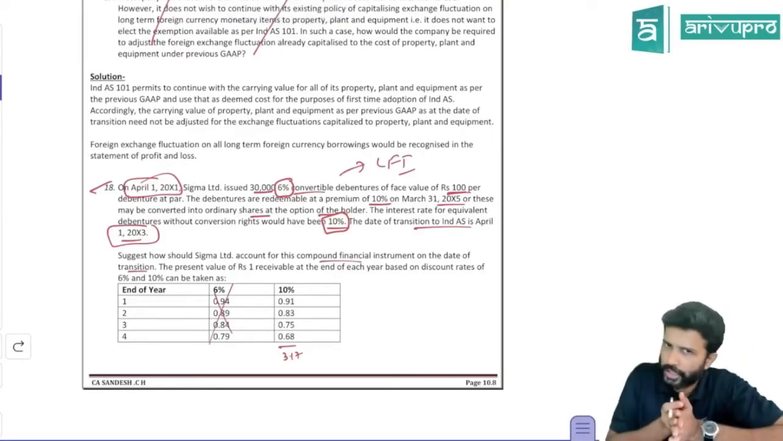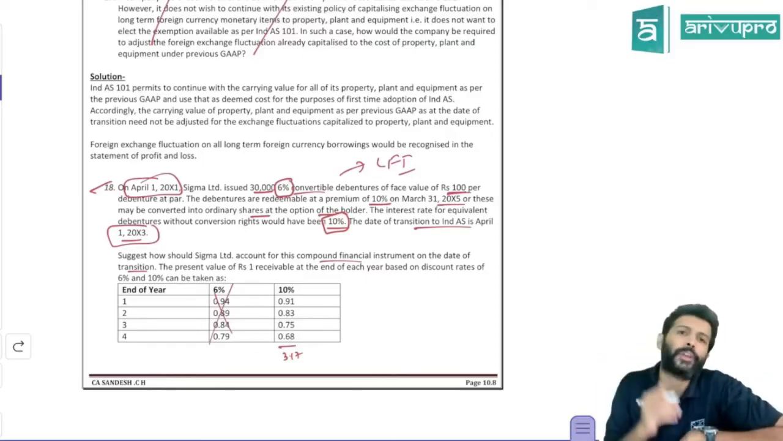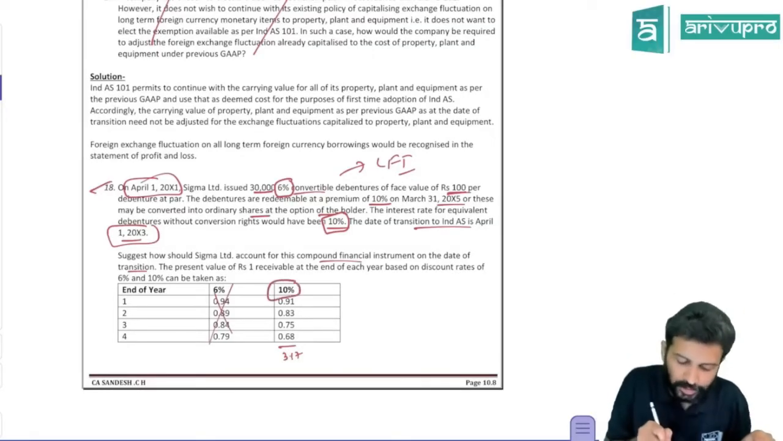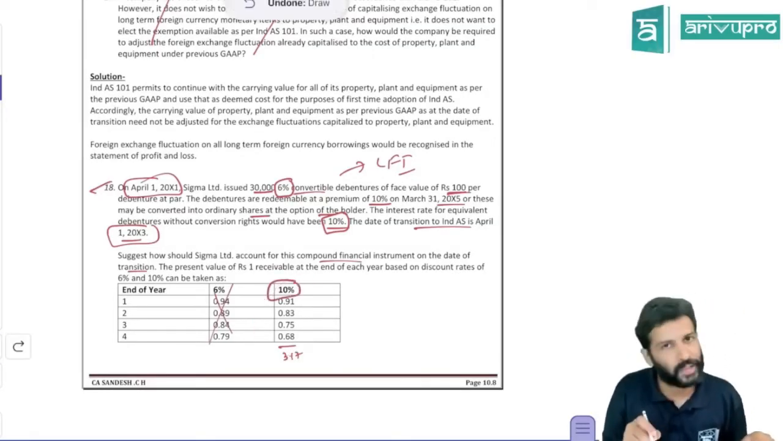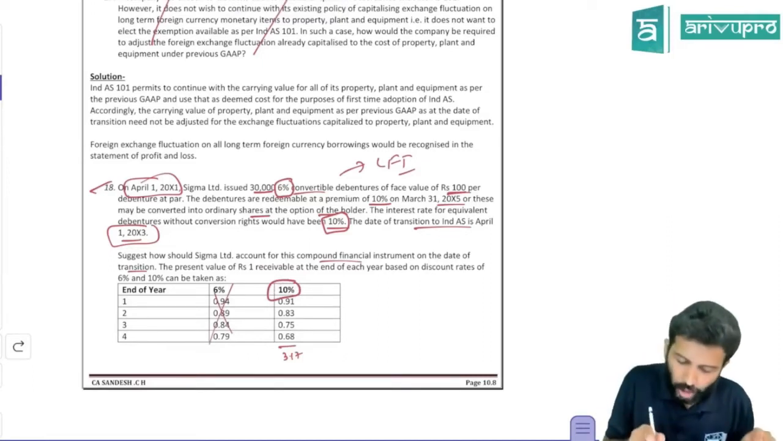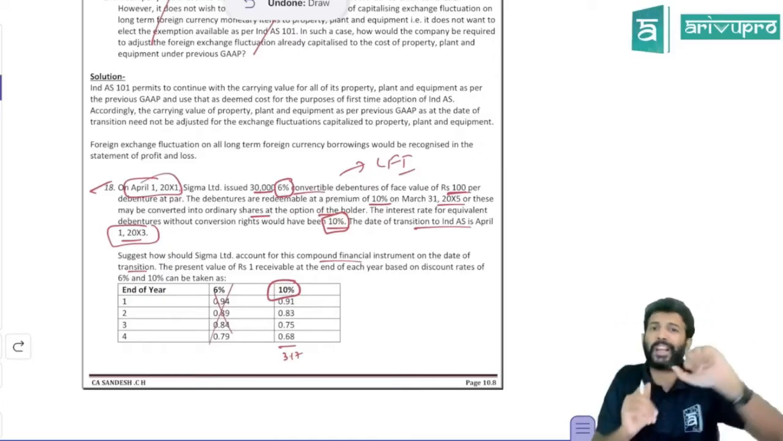So there's a compound financial instrument. You need to split between equity and financial liability. So how do you find out financial liability? Present value of future cash flows discounted at market rate. The market rate is 10%. So the discount factor is available to you. Present value of future cash flows here refers to interest and principal. Since the option is with the holder, it's optionally convertible. For optionally convertible, we take both principal as well as interest.